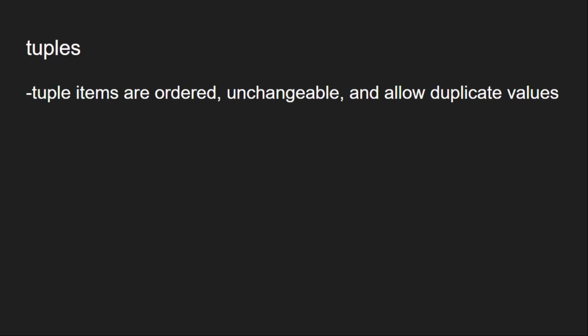A tuple is like a list, but the items are unchangeable. So a tuple is ordered, unchangeable, and allows duplicate values. We can access it the same way as the list.